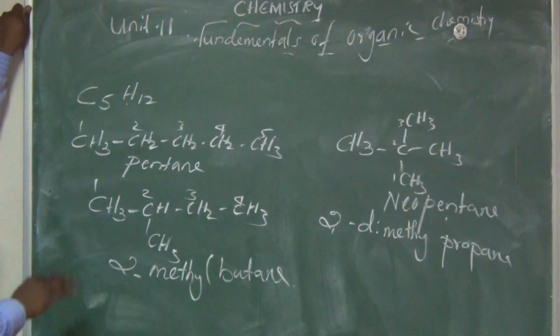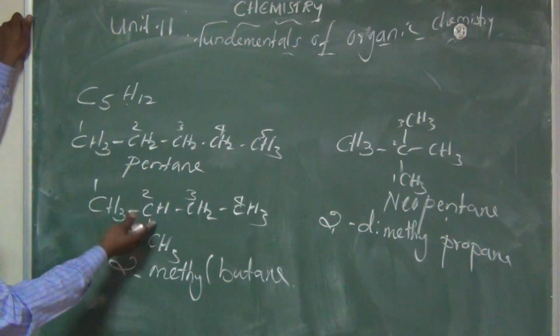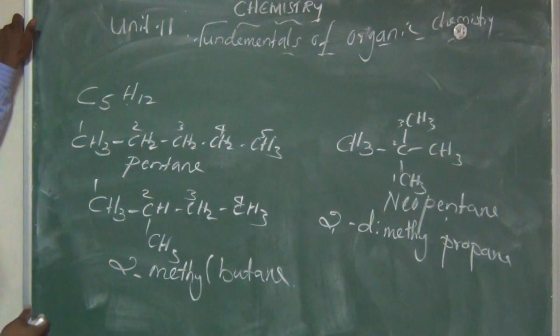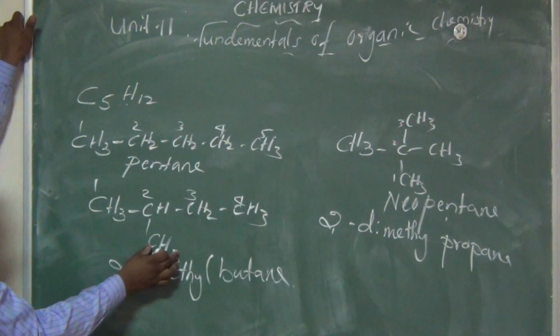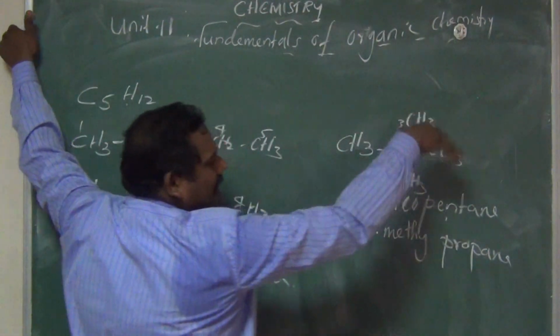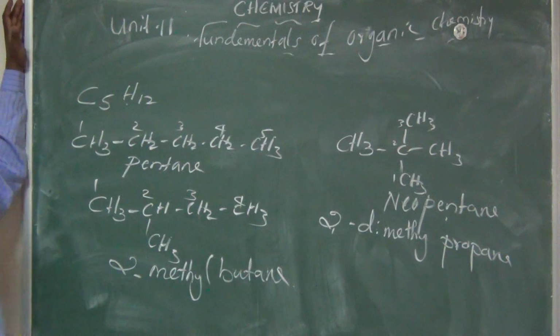But anyhow, these are all compounds having the same molecular formula, but the structures are different. The carbon arrangement is different. Here there is a linear chain of 4 carbons with one methyl separated, and here also the carbons are arranged on 3, 4 sides. So the 3 compounds have 3 different structures, and we call this chain isomerism.